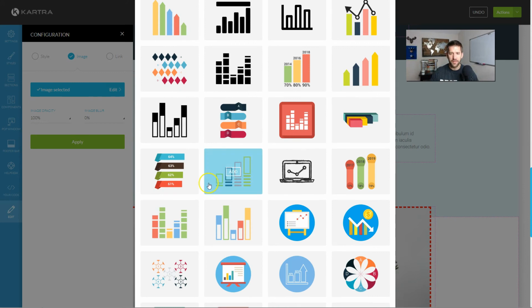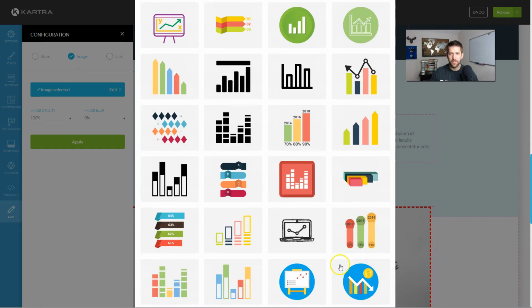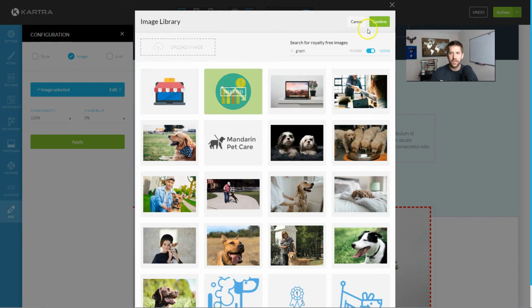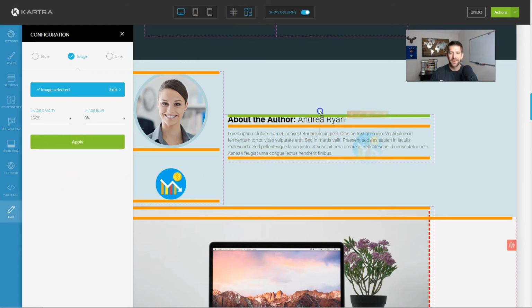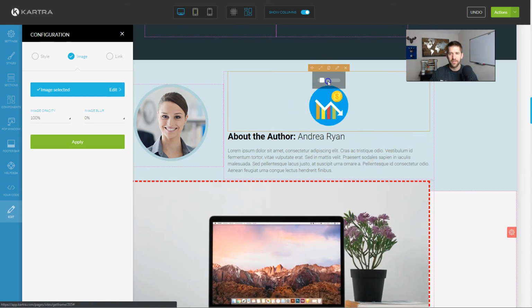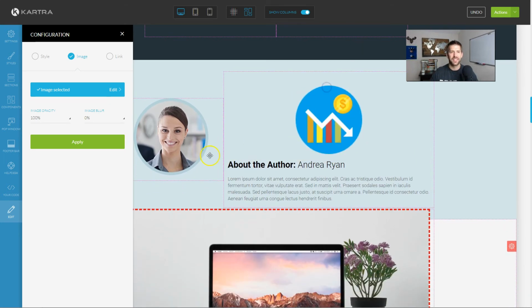So when I show you Thrive, you'll see some of the benefits of how they've implemented. But overall, kind of a beautiful, beautiful implementation. Let's get sad. So our monies are going down. Not good. Confirm. Boom. Oh, and apply. Always remember to apply. I forget to do that all the time. I wonder why it's broken. So not bad. But again, if you scale this up, not meant to go bigger. I'll show you how Thrive does that a little bit better.